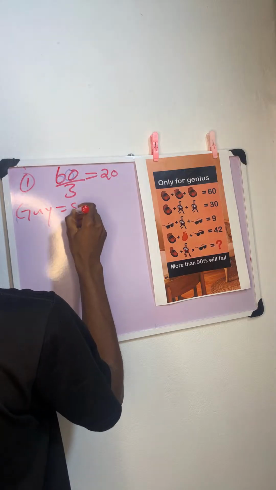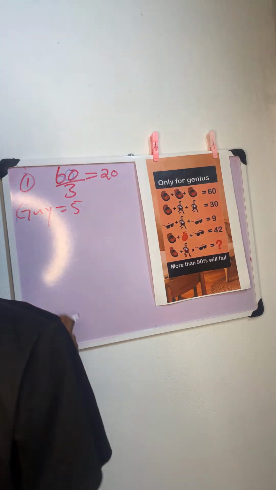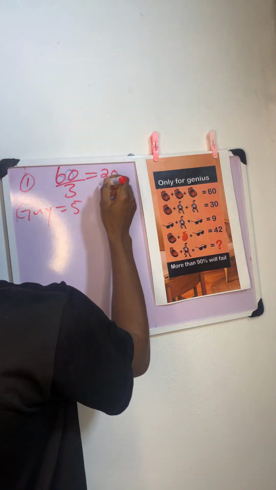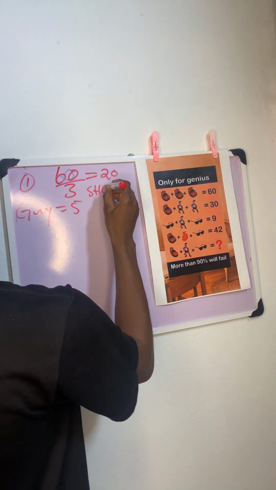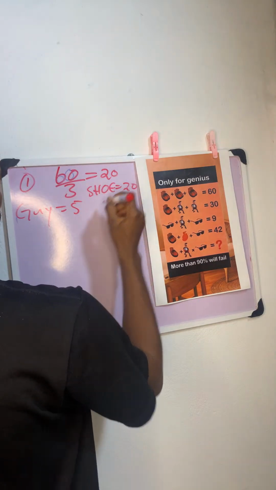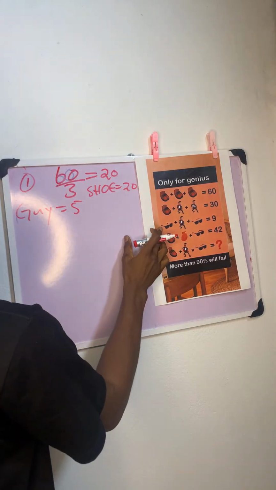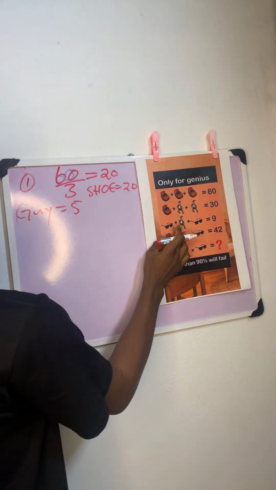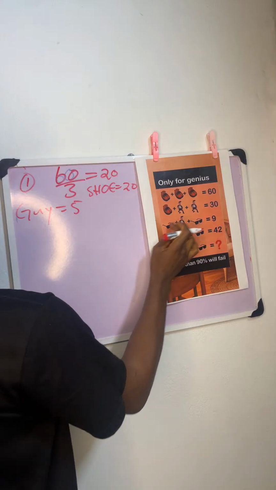The guy is what? 5. All right, shoe, this is the value of shoe. A shoe is equal to 20, the guy is equal to 5. All right, come to the second line. We know that the guy is 5, so what is the value of glasses?